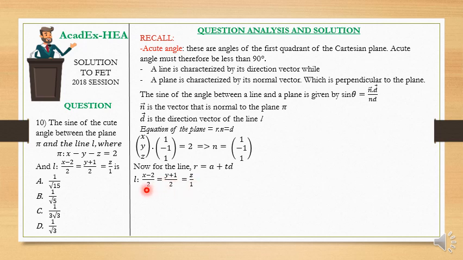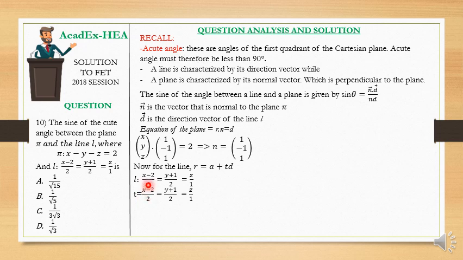But I would like to show you how to look for the direction of the line, even though it's going to be the same, (2, 2, 1). So let's proceed. We simply equate all this to the parameter t, because we started using t already.